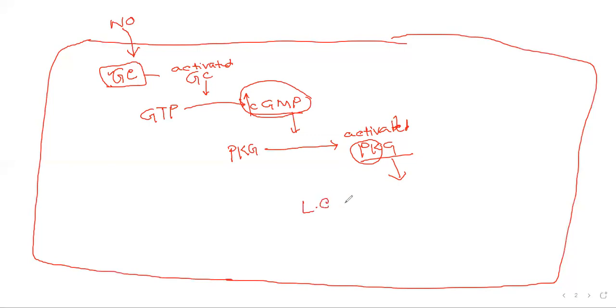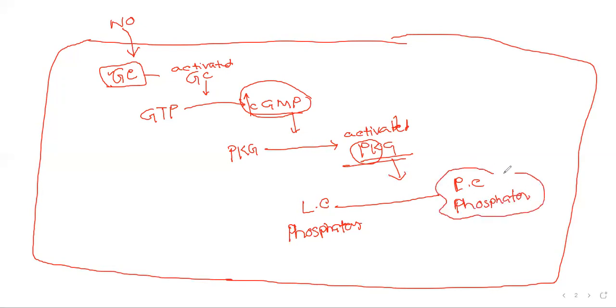This was inactive, and this protein kinase G adds a phosphate to the light chain phosphatase. This is the added phosphate. And as it is phosphorylated, this light chain phosphatase becomes activated.